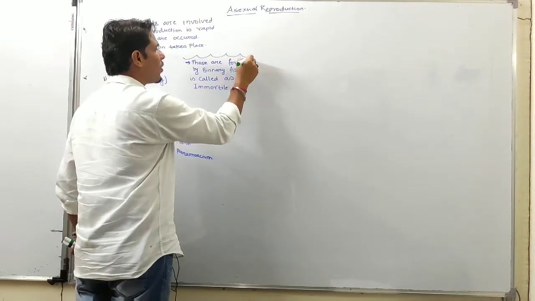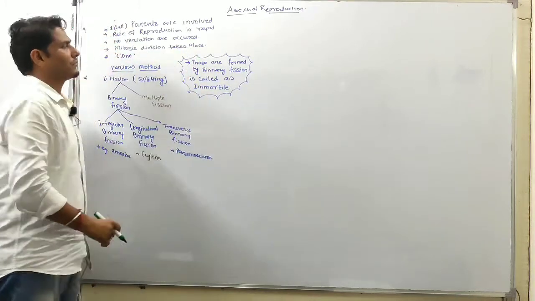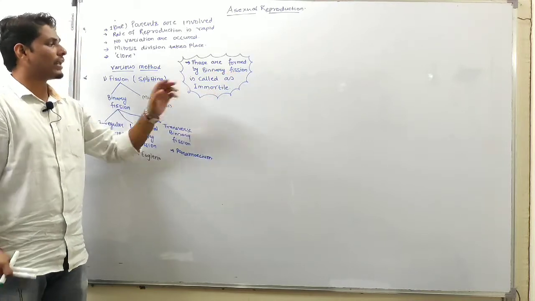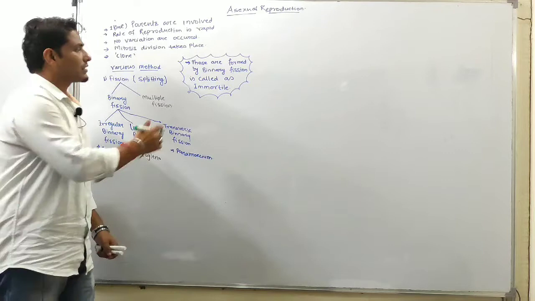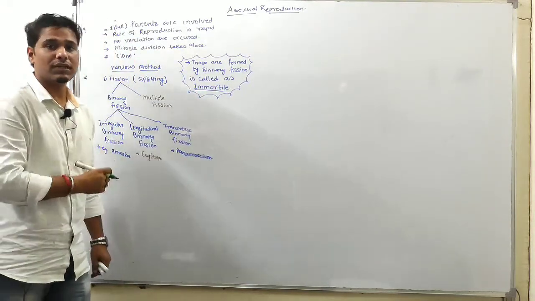Those organisms formed by binary fission are called immortal, because they never die under natural conditions.